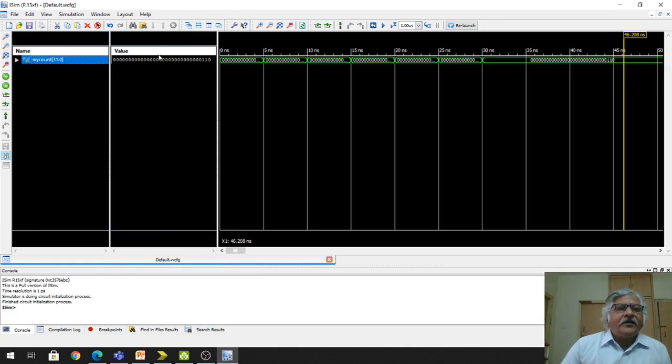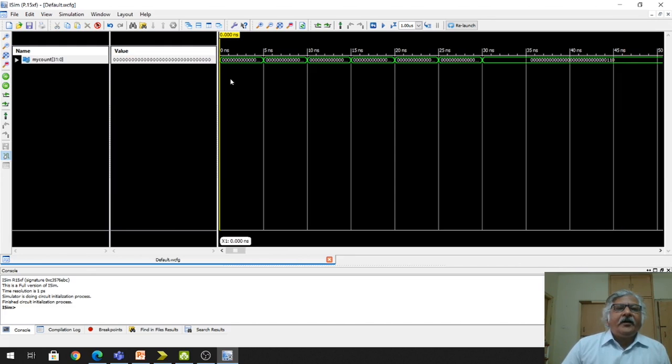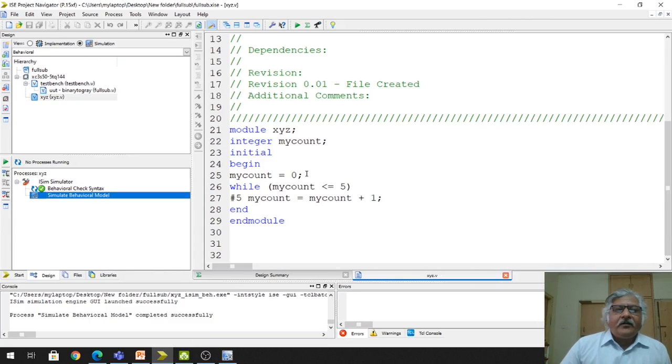Since my count is an integer type, we already know that an integer type in Verilog will be written in binary form by using 32 bits. So here you can find there are 32 bits, right? Now you can see this program. See, the value of my count is initialized with 0, right? So in the while loop the my count value is 0. So 0 is less than equal to 5. This is true, right? So initially my count value will be 0.